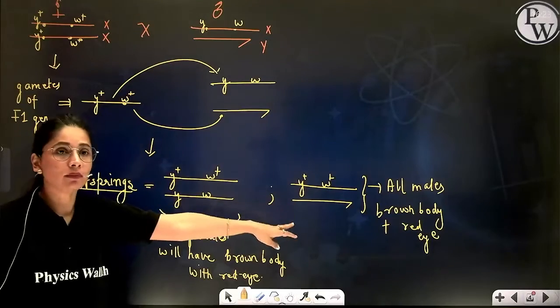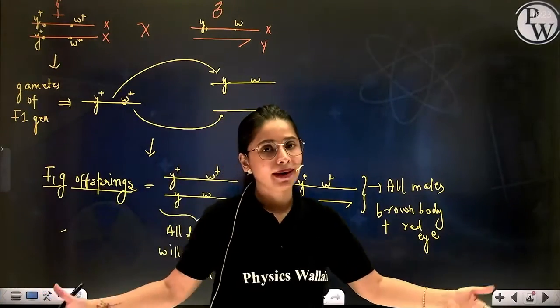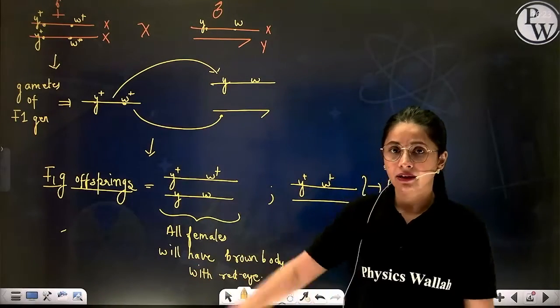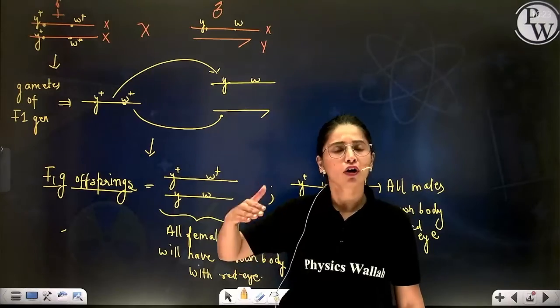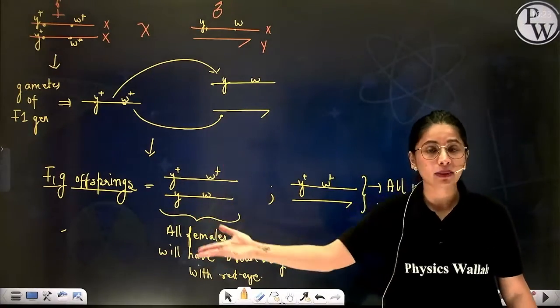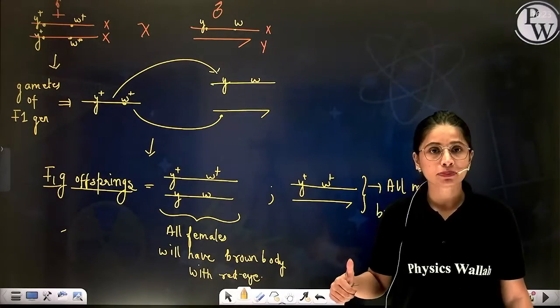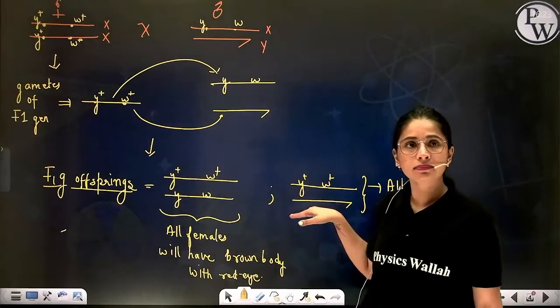So they will have the dominant feature. Okay, so everything till here is normal. Mendel also said the same, that whenever pure line parents are crossed, when a pure line dominant male or female is crossed with a pure line dominant or recessive male or female, then all offspring bring the dominant phenotype. So here also the same thing is happening.